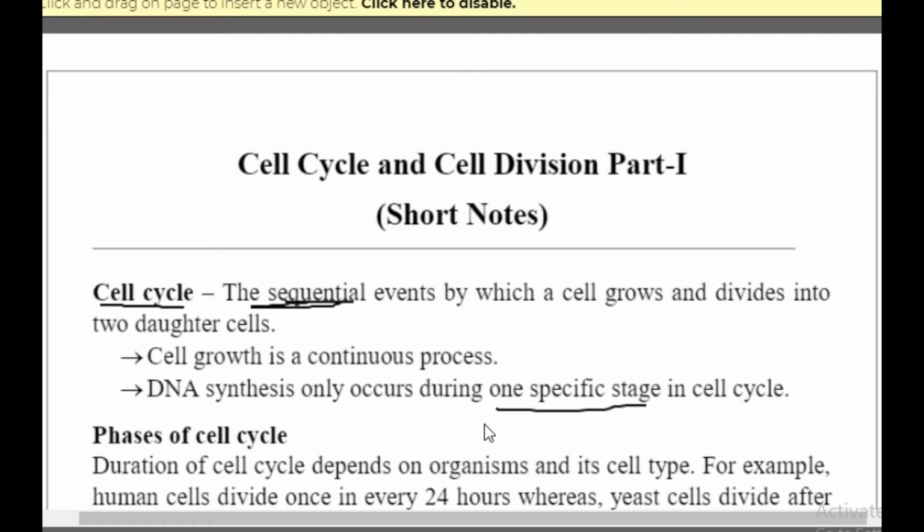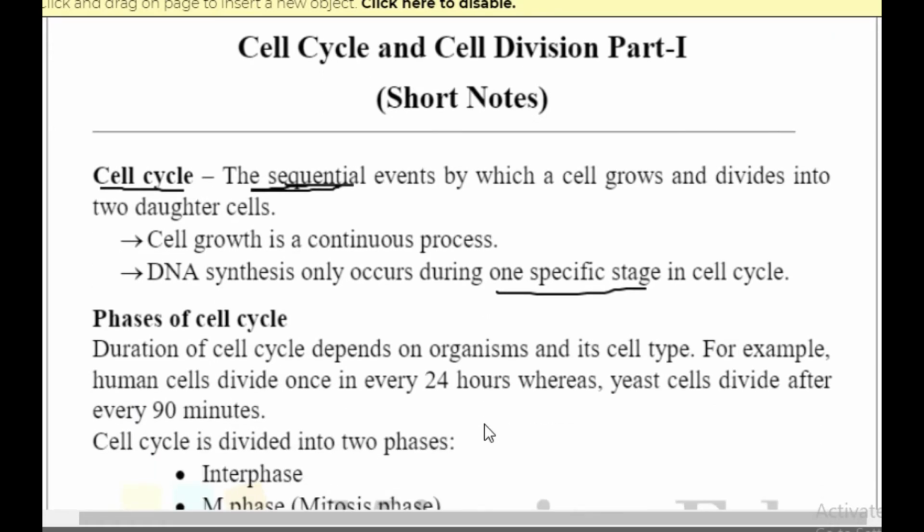Cell growth is a continuous process, and DNA synthesis is something which takes place only in one specific stage in the cell cycle. Now, why do you think we have to study the cell cycle, or why is it important to understand the cell cycle properly and get the basics clear? Because more than any other metabolic function happening in the living body, the most important is the cell cycle, because it helps you to understand the functioning of a proper healthy individual.